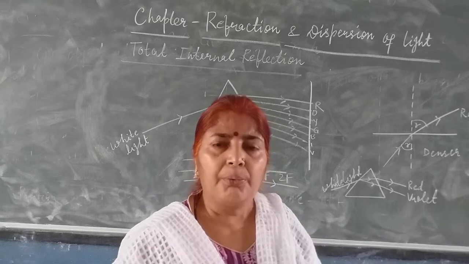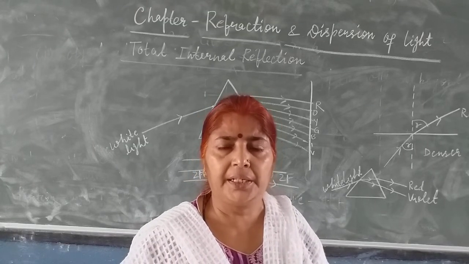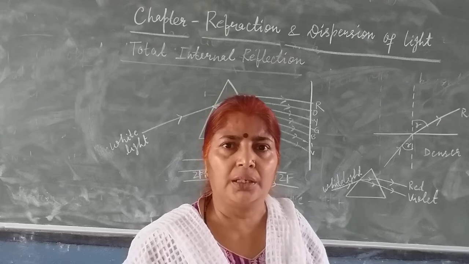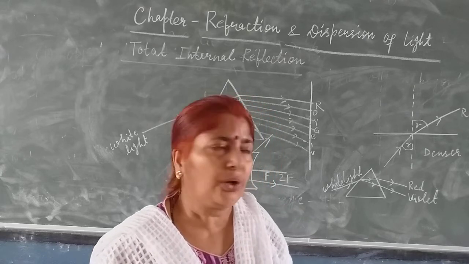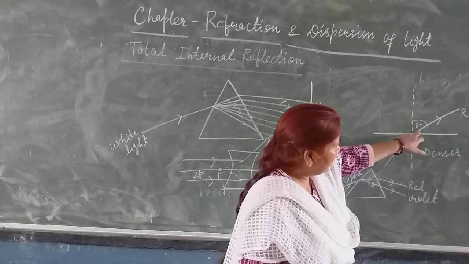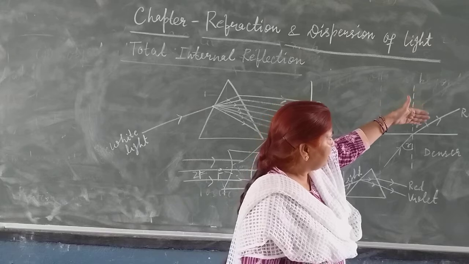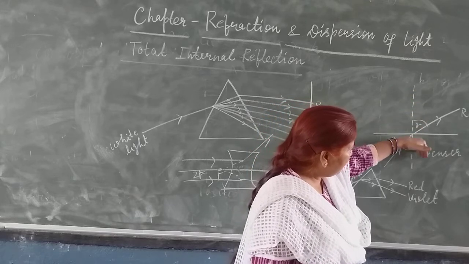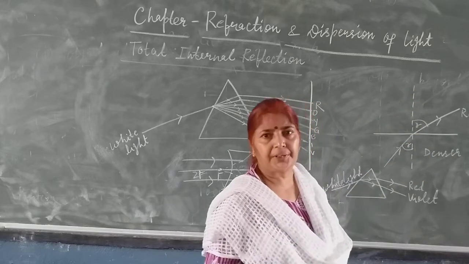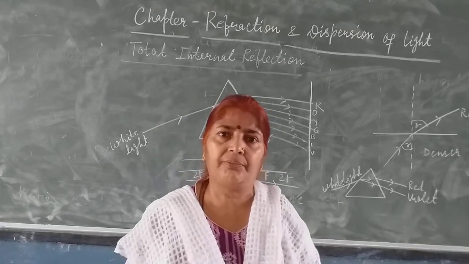When the angle of incidence is more than the critical angle, then this ray will not bend into the rarer medium, it will reflect in the same medium. So it is called total internal reflection.